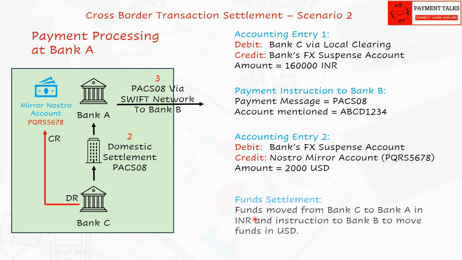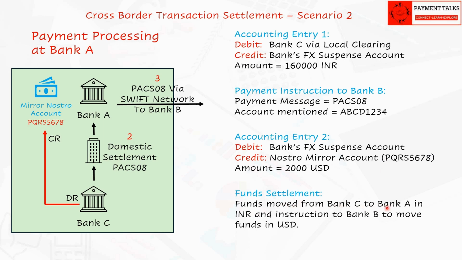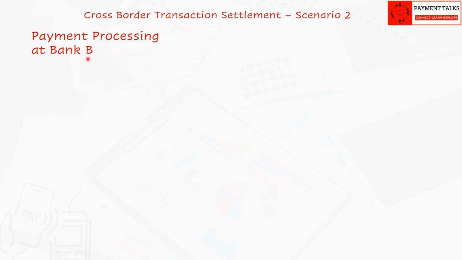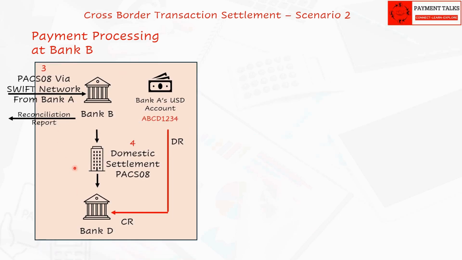Settlement of funds. Funds moved from Bank C to Bank A in INR and an instruction went to Bank B to move funds in USD.